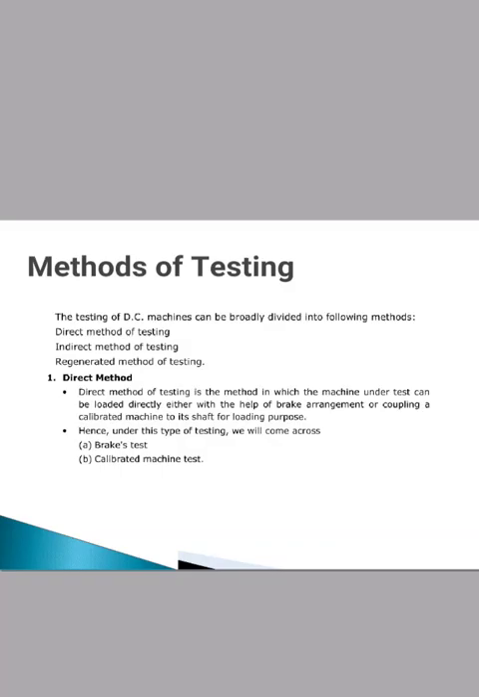Then we have to discuss the different methods of testing. There are three methods: the direct testing method, the indirect testing method, and the third is the regenerative method of testing. The first is the direct method of testing. In this method, the machine under test is loaded directly, either with the help of a brake arrangement or by coupling a calibrated machine to its shaft for loading purposes. For example, the brake test and the calibrated machine test are direct methods of testing.